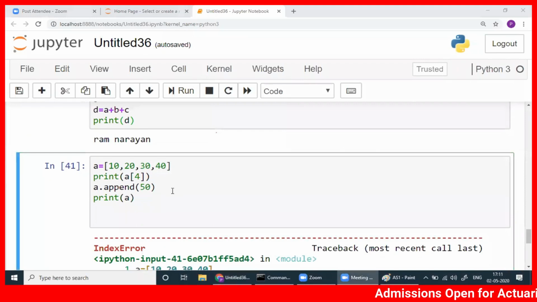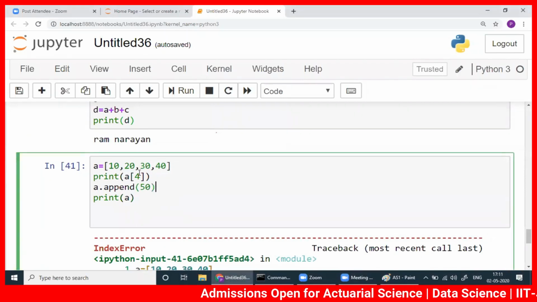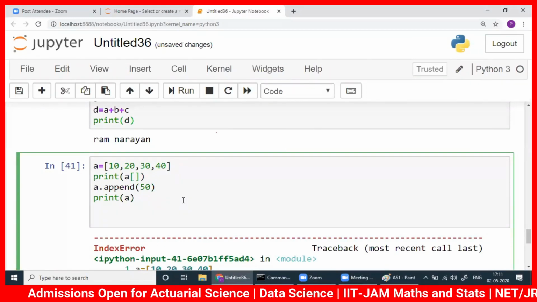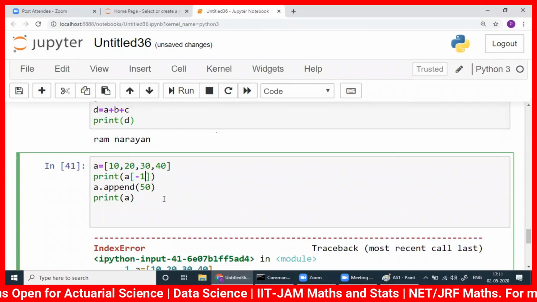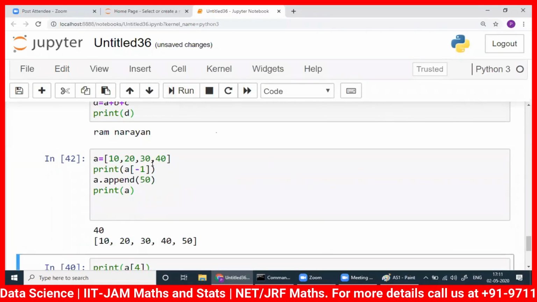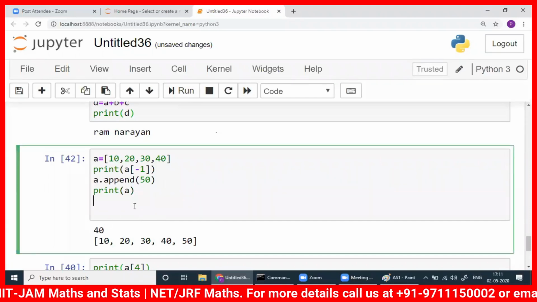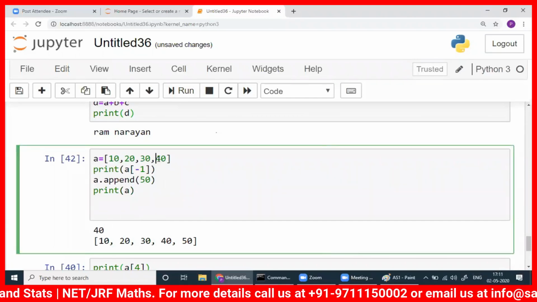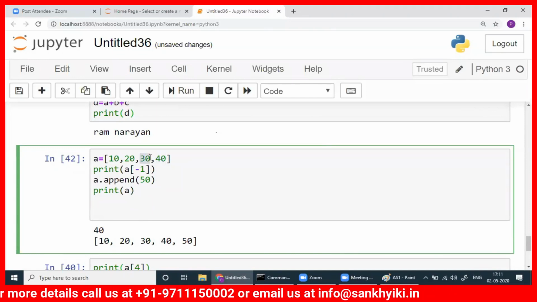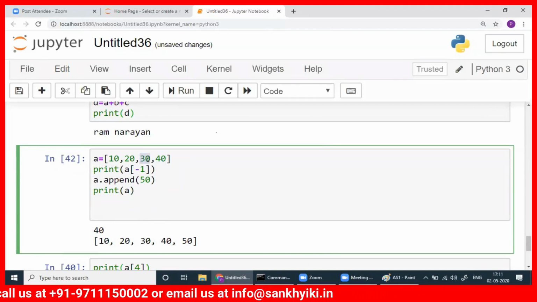So the problem here is A[4] is not available. So I can write -1. -1 is the last element, 40. See, with -1 also you get it here. So you can get the last element by writing -1, this element by writing -2. This is the index of this is -2, the index of this is -3, the index of this is -4.